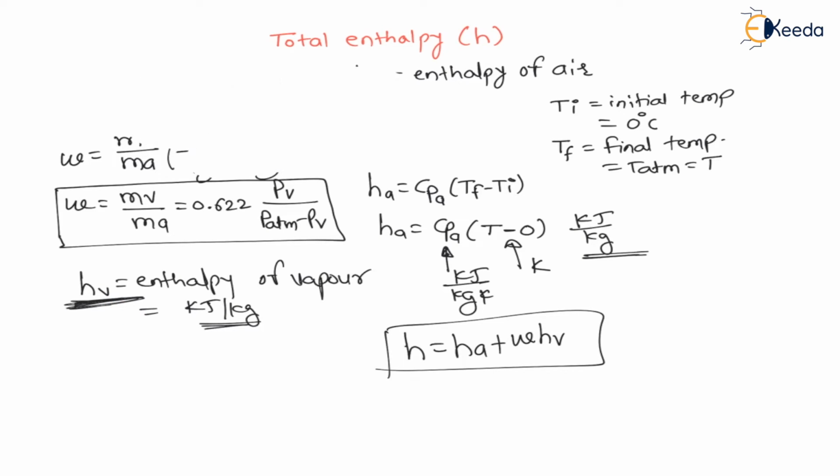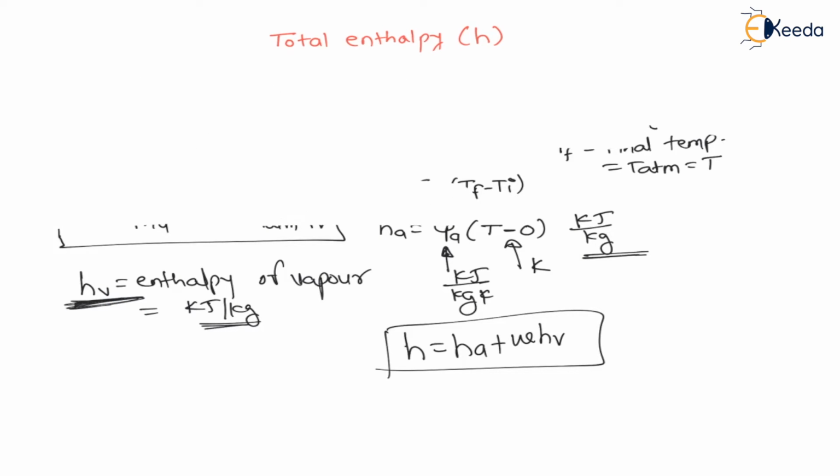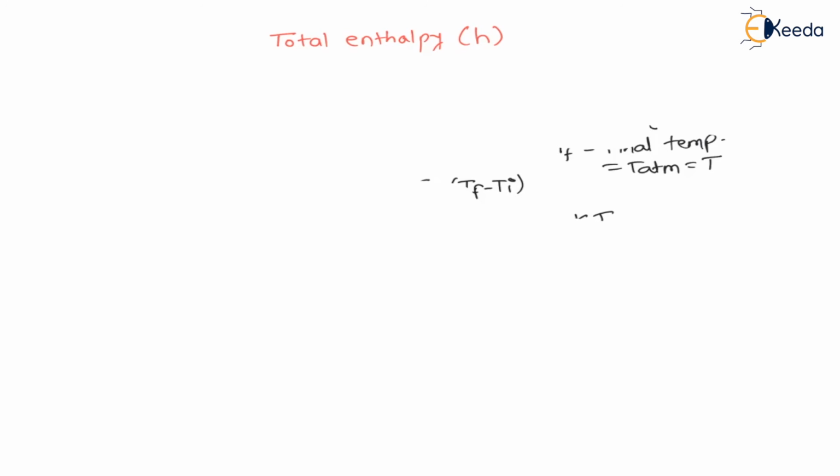Now for calculation of enthalpy of vapor, we have different input conditions, depending on the given data. Let us say case number 1, or case A, we are calculating the enthalpy of vapor. Let us say a TS diagram is given like this, temperature versus entropy, and as it is vapor, there will be a liquid vapor dome.